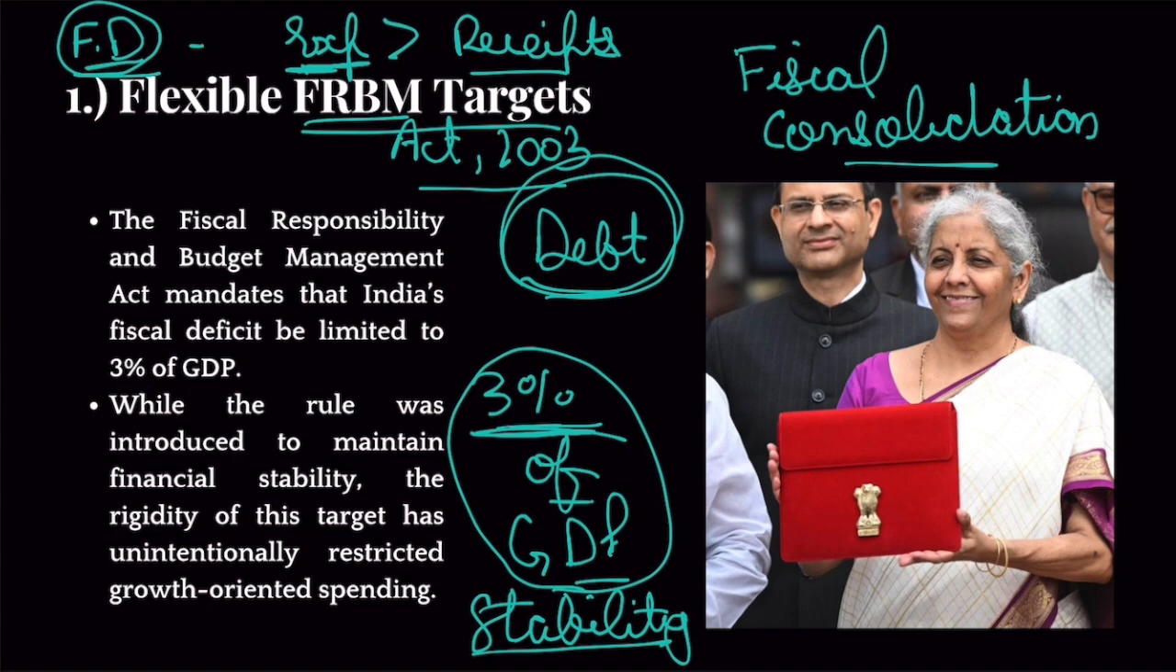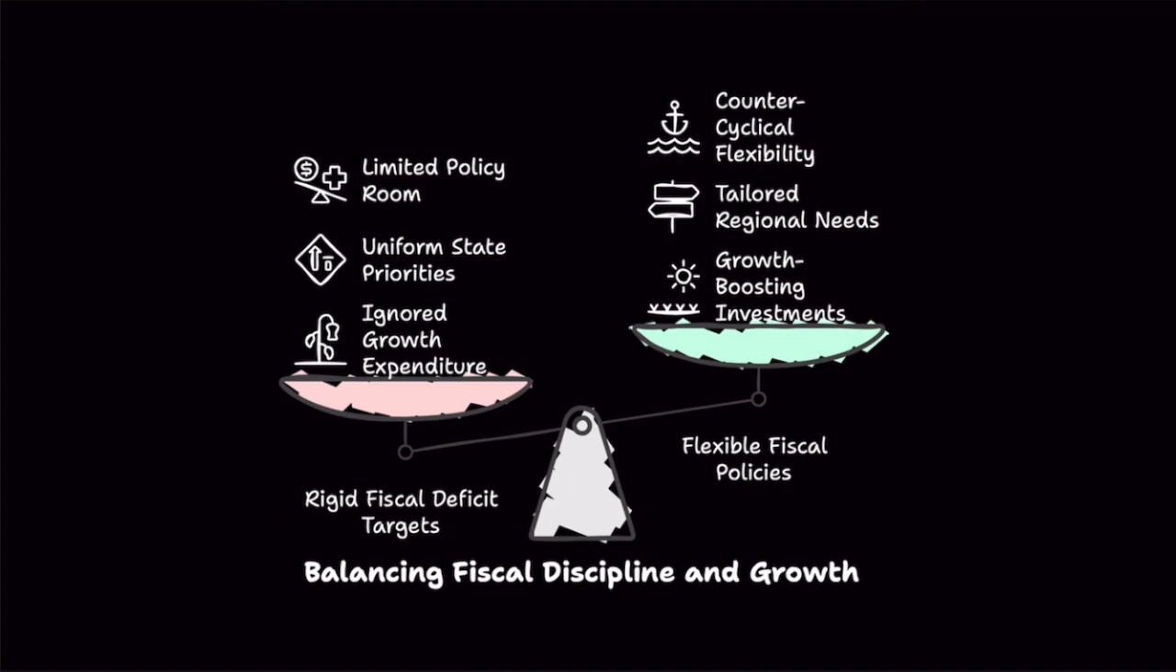So the FRBM Act mandates that India's fiscal deficit be limited to 3% of GDP. While the rule was introduced to maintain financial stability, the rigidity of this target has unintentionally restricted growth-oriented spending. Because the government is so focused on reducing its fiscal deficit, it sometimes reduces its expenditure also. Now, bad expenditure you need to reduce, but some expenditures are good expenditures by the government. Some expenditures are growth-oriented spending. Okay. Now, this article basically gave you the pros and cons of fiscal consolidation.